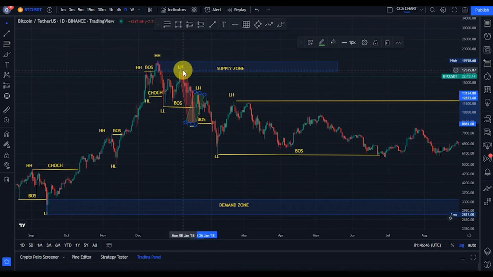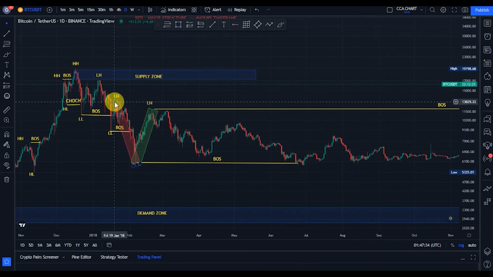The bears took price from the 17,500, broke structure again to the downside, took price to about 8,800, and expecting a pullback. We got a pullback. The bulls came back to price from that 8,800, pushed price back to about 12,800. Guys, just remember that as long as this lower high that gave us this lower low is not taken out, you should expect more break of structure to the downside.